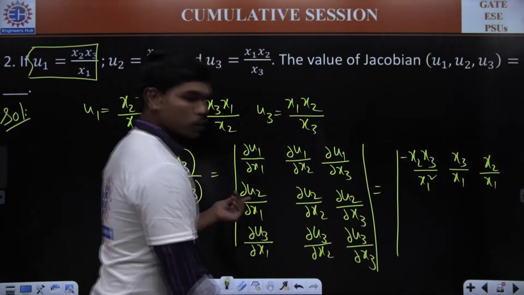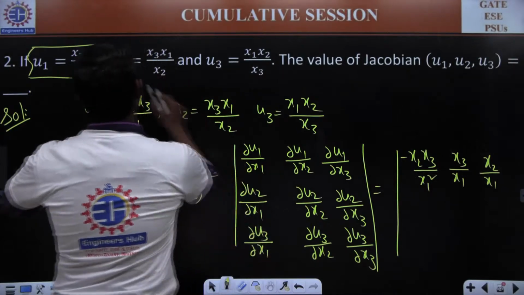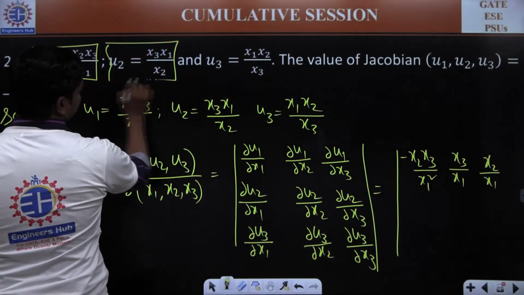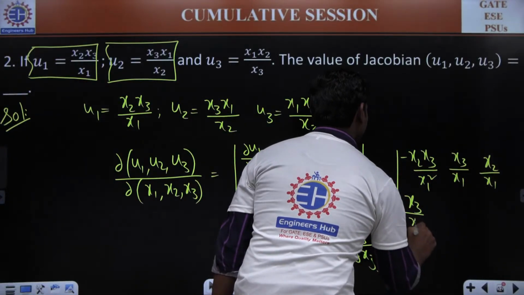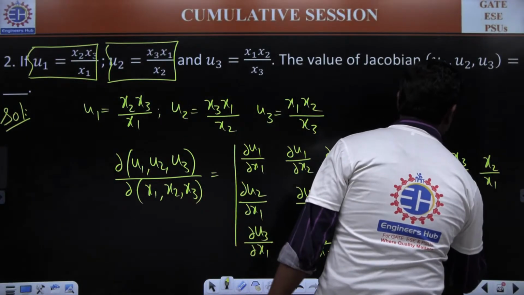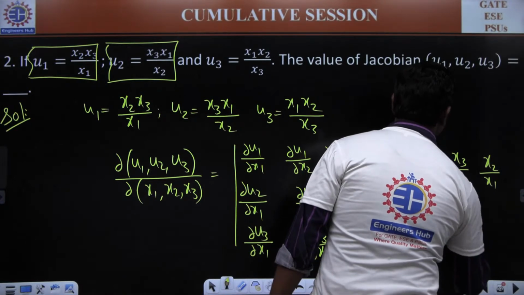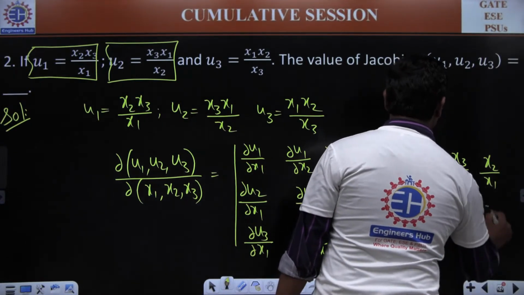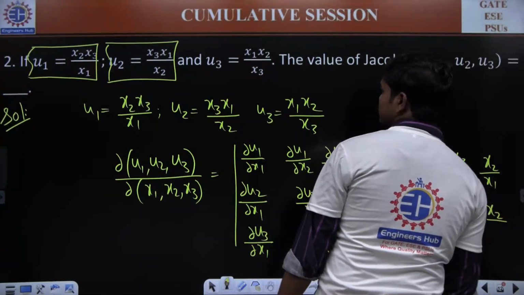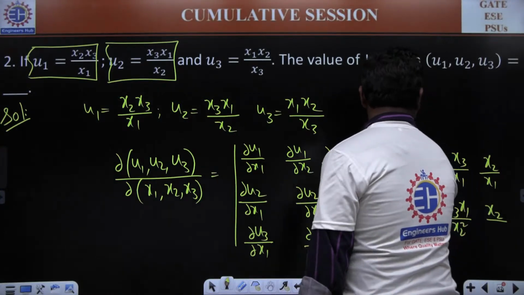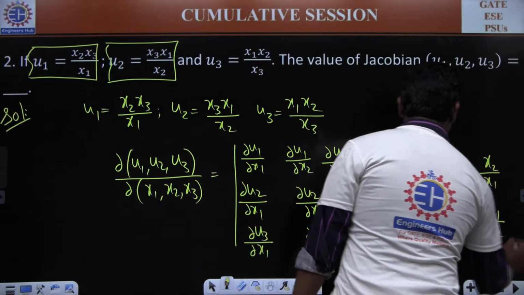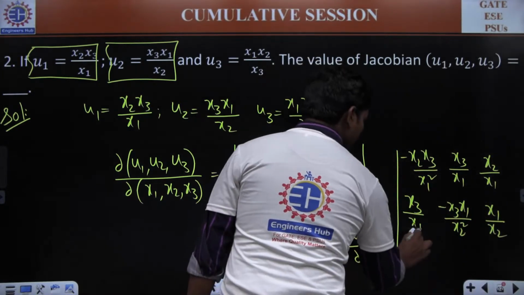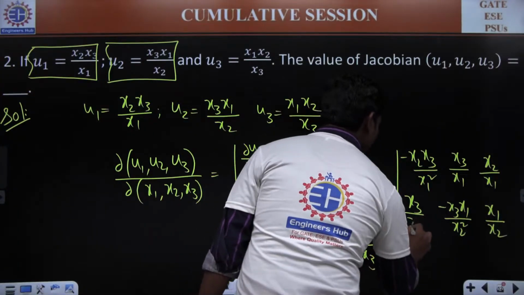Next, if you calculate dou u2 by dou x1, then we differentiate with respect to x1 partially. This is x3 by x1, next minus x3 x1 divided by x2 square, and of course we have x1 divided by x2. Sorry, x1 divided by x2, and I think this should also be x2. Yeah, this should also be x2.